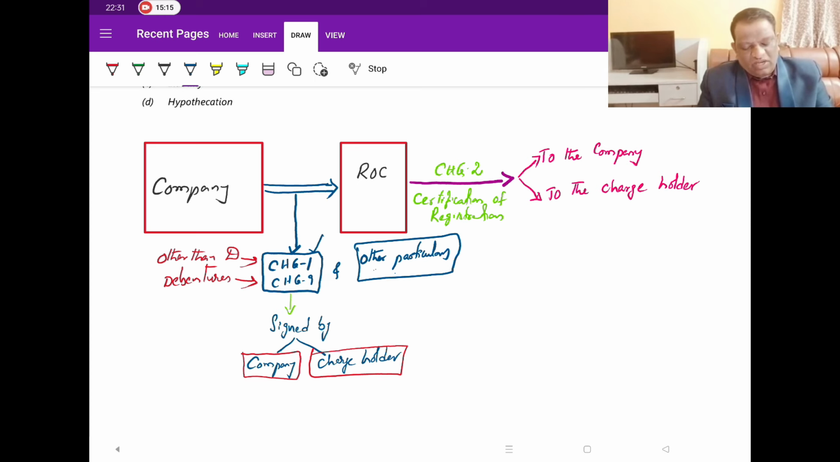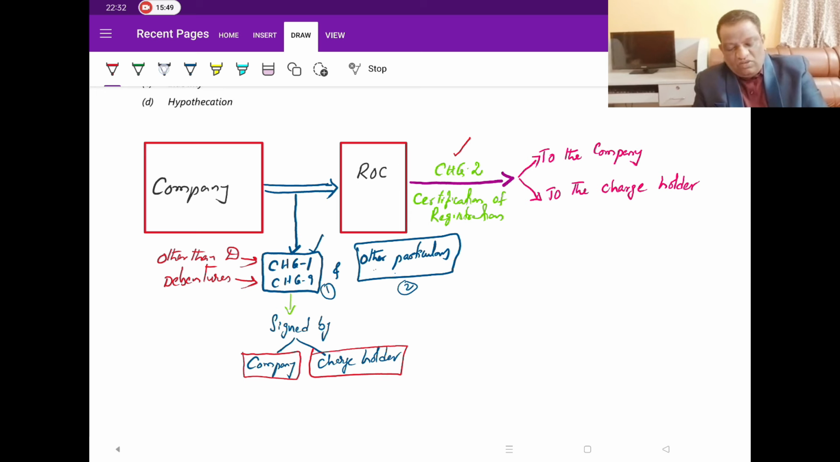So, you are going to file two things with the ROC. One is the CHG1 or CHG9, and the second one is the further supporting documents of it, like the loan agreement and, as I said, the description of property or the proof of property ownership. Once you submit these two documents, the ROC will go through them and, if convinced of their correctness, he will issue a certificate called the certificate of registration of charge, and the format of this is CHG2.